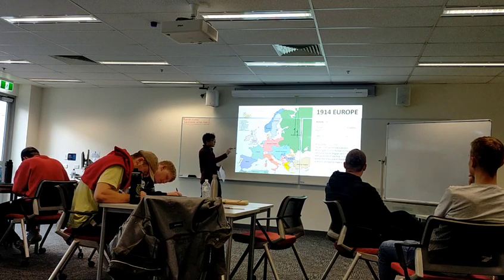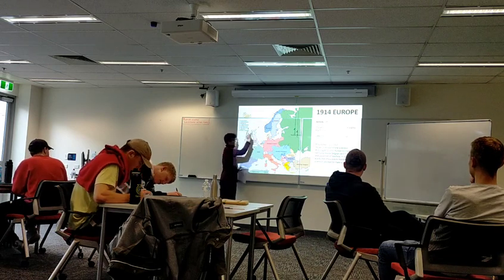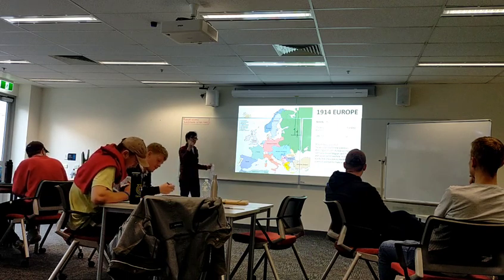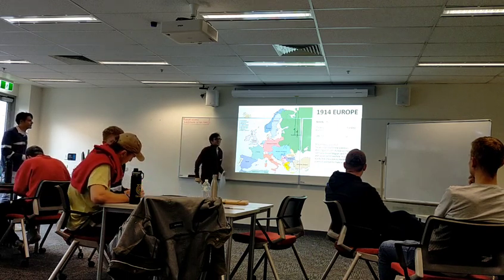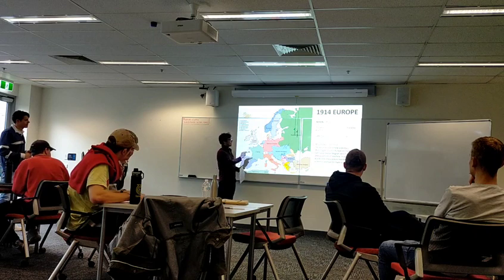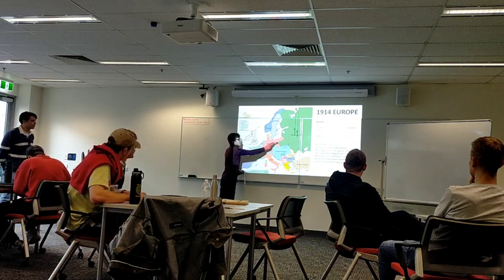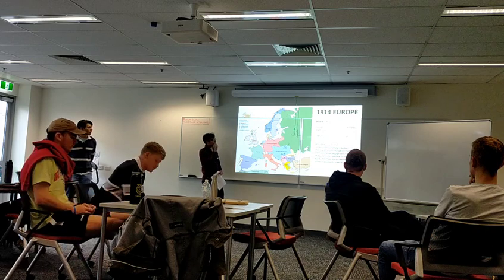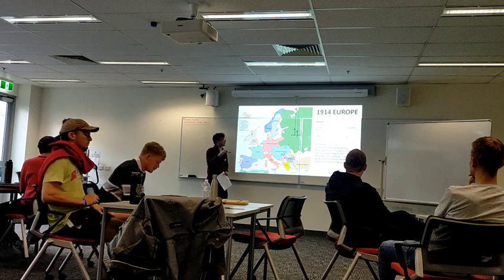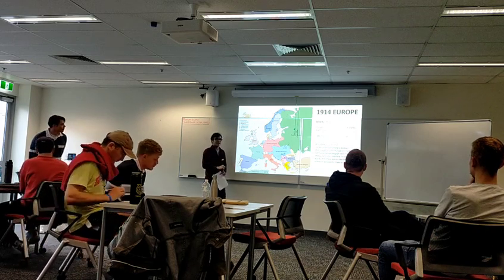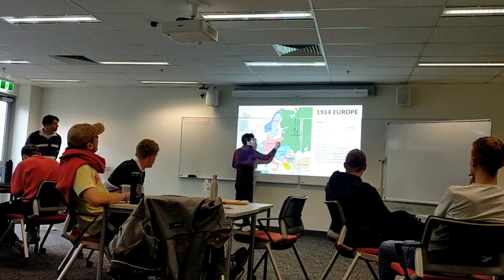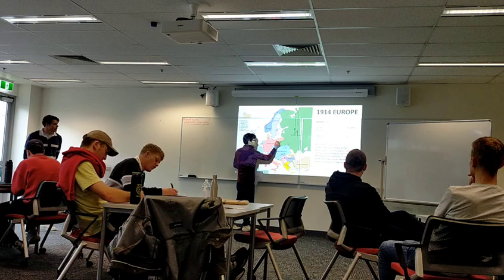Now, Russia has declared war on Austria-Hungary, and Austria-Hungary is in a bit of trouble because, well, look at this. But the German Empire at the time wants a bit of land from Russia, and they're also friends with Austria-Hungary. And they think, I think we can beat Russia if we attack right now. So we declare war on Russia.